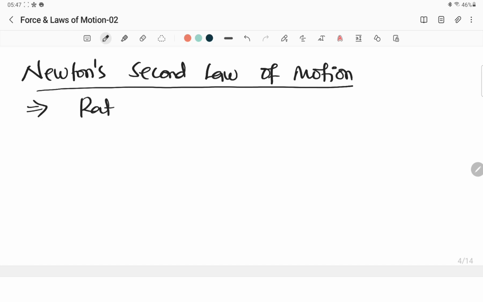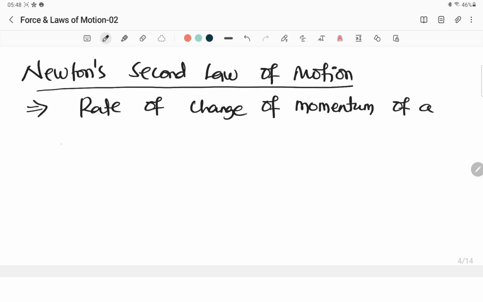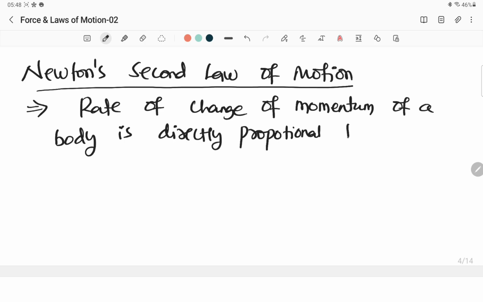rate of change of momentum. What is this? Rate of change of momentum. I will explain this. First of all, write down this: rate of change of momentum of a body is directly proportional to the force applied on the body.